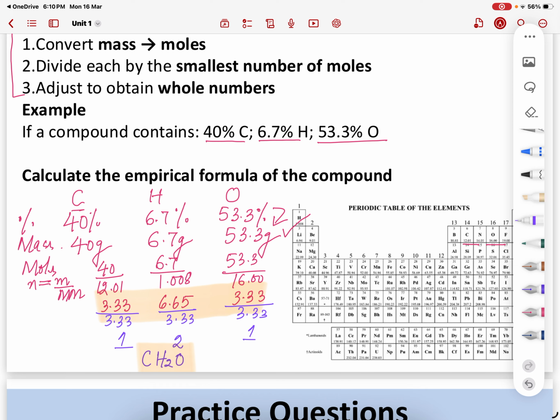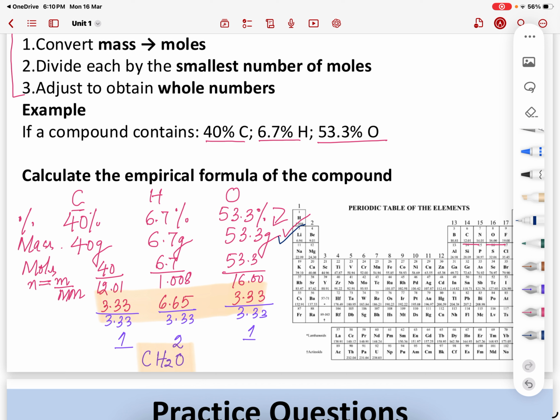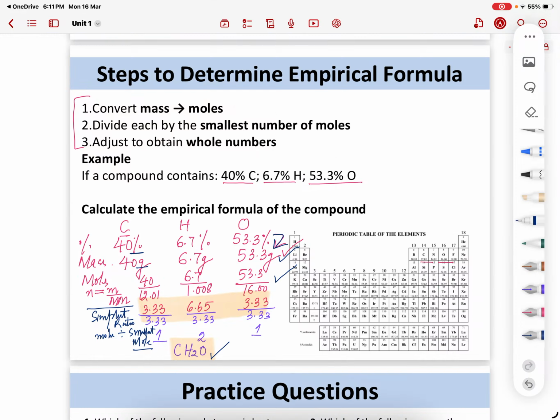I'm giving you a quick recap of the steps. If the mass is given in grams, absolutely fine. If it is given in percentages, you're going to change it to grams by just rewriting grams instead of percent. Then you can find the moles. Moles is equal to mass over molar mass. Then you're gonna find the simplest ratio. How do you find the simplest ratio? Divide the moles by the smallest mole. And then you will get your empirical formula. All right.